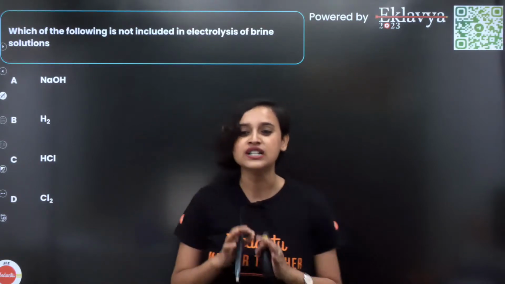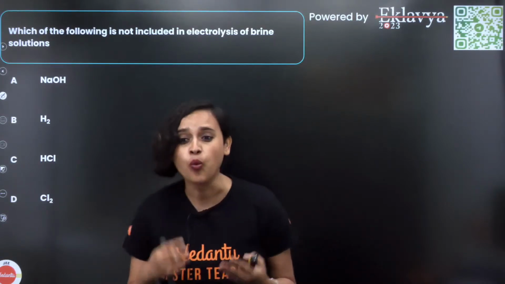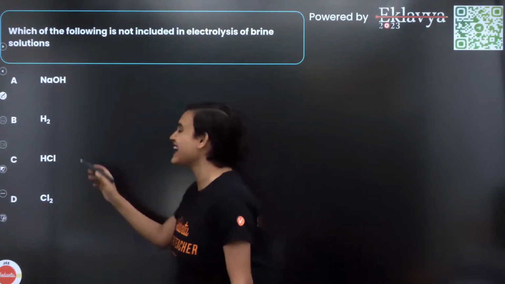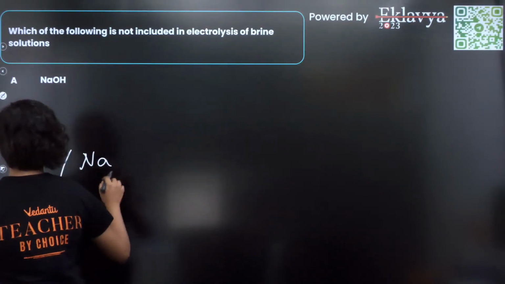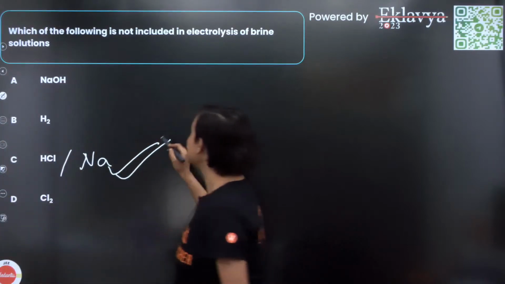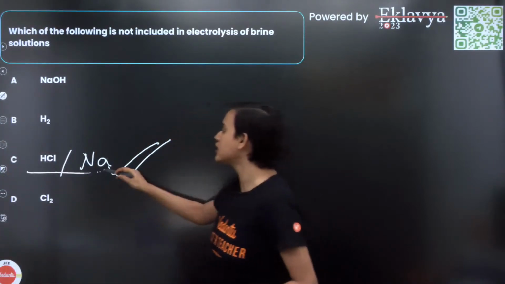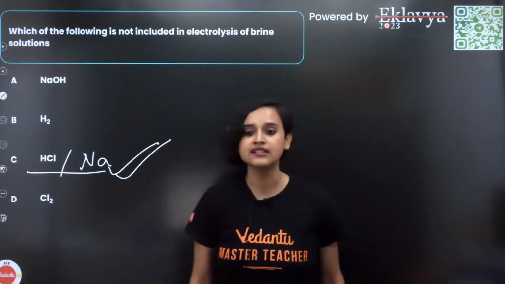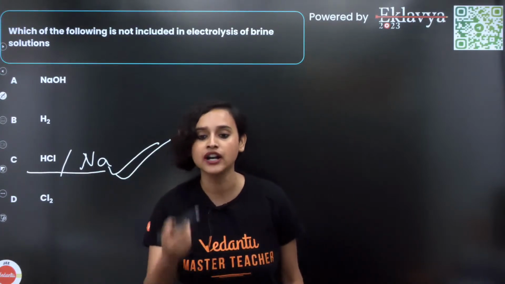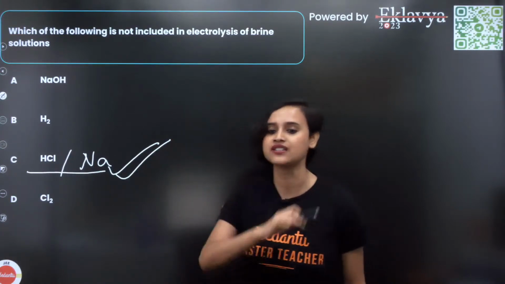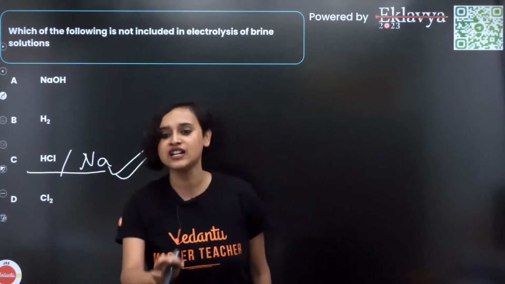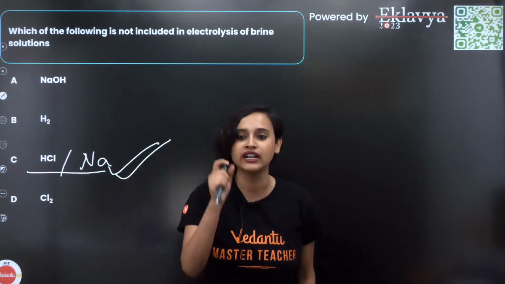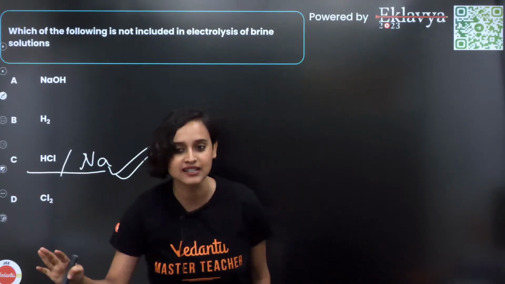NaOH, H2, Cl2 you get. In some of them probably HCl was written, in some of them probably sodium was written. I don't have a clear idea, but definitely this is the one that is not included in the electrolysis of brine. This is nothing but the chloralkali process. Very simple, very easy. You definitely have 8 marks in your pocket in the second shift, nothing else.